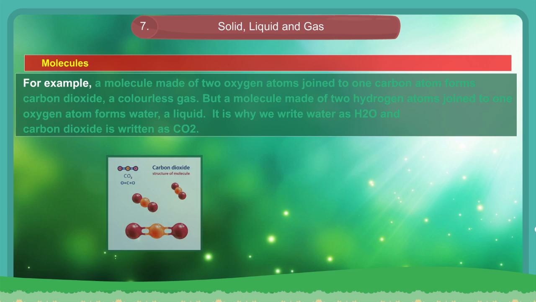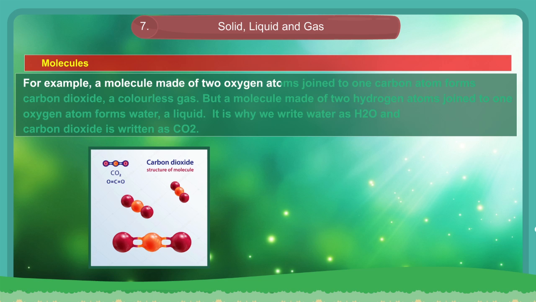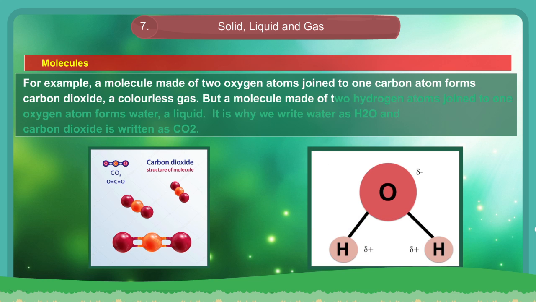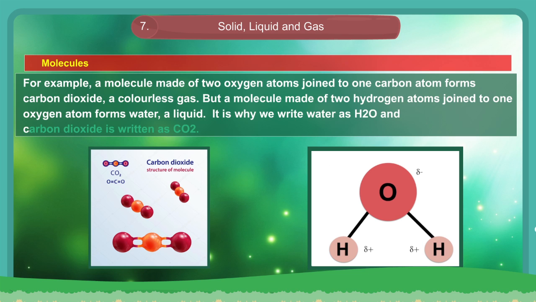For example, a molecule made of two oxygen atoms joined to one carbon atom forms carbon dioxide, a colorless gas. But a molecule made of two hydrogen atoms joined to one oxygen atom forms water, a liquid. It is why we write water as H2O and carbon dioxide as CO2.